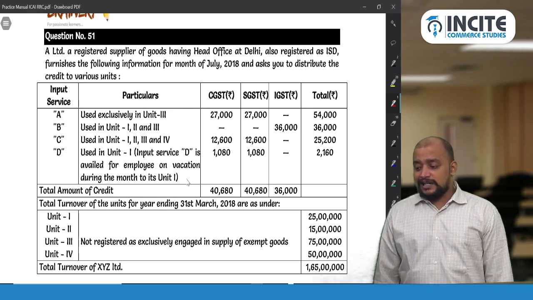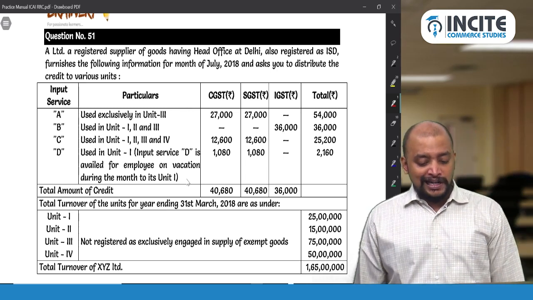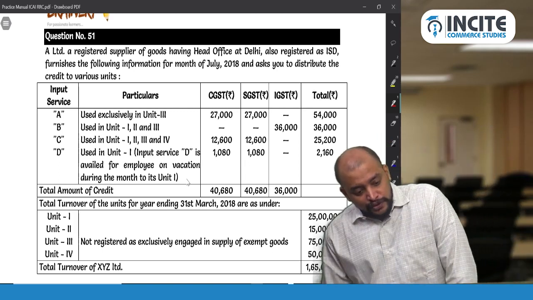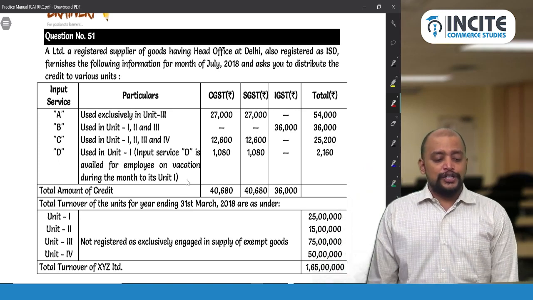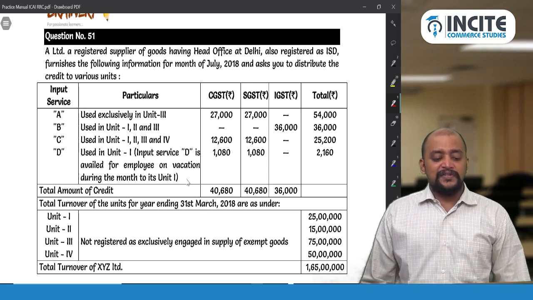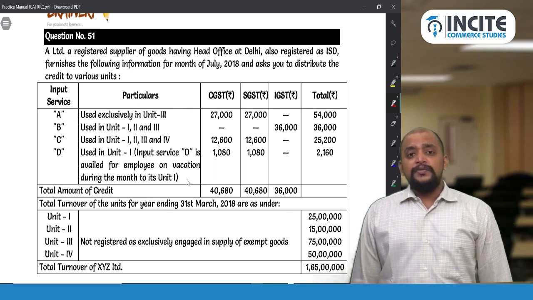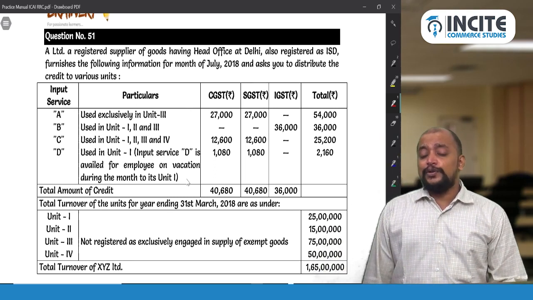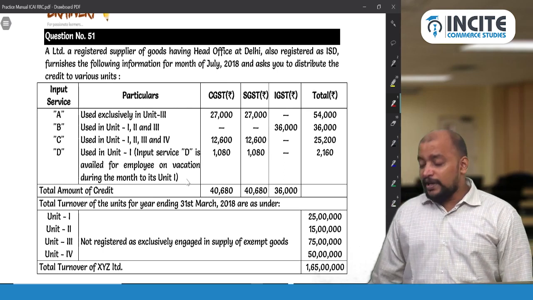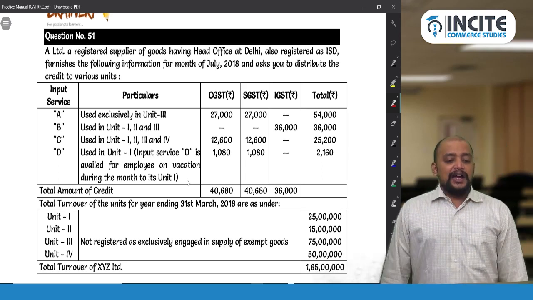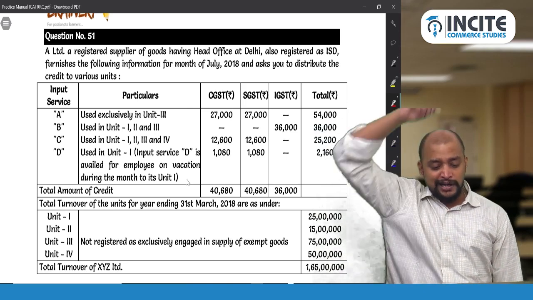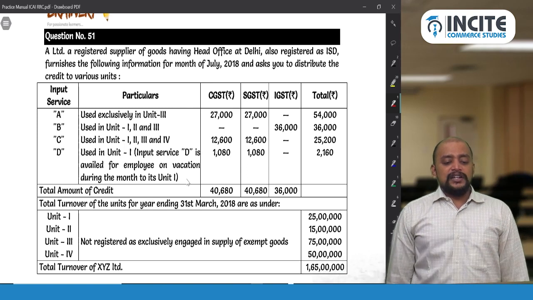A Limited, a registered supplier of goods having head office at Delhi, also registered as input service distributor, furnishes the following information for the month of July 2018 and asks you to distribute the credit to various units. So A, B, C, D. Input service A used exclusively in unit 3, which means this credit will be distributed only to unit 3, correct? And B used in unit 1, 2 and 3. So it will be distributed to these 3 units only. And input service C used in unit 1, 2, 3, 4. So all 4 units it will be distributed. And input service D used in unit 1.